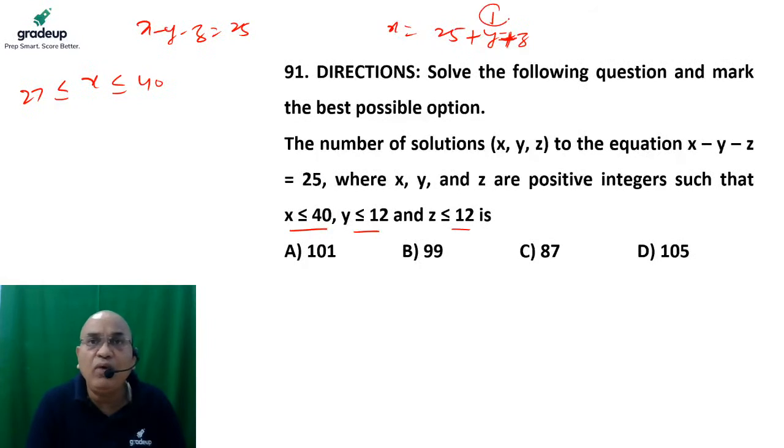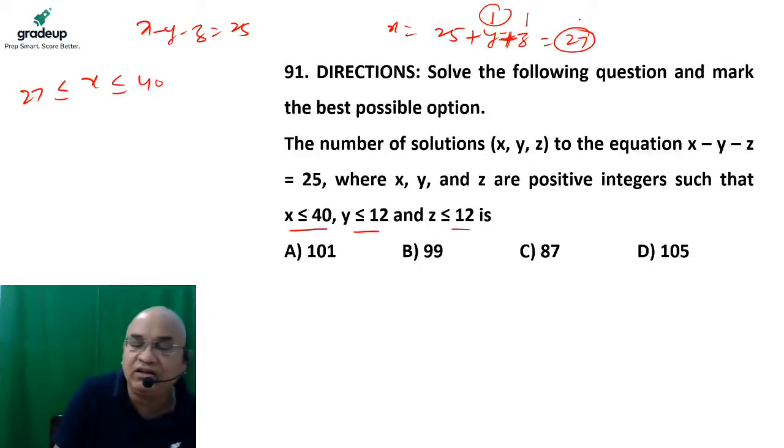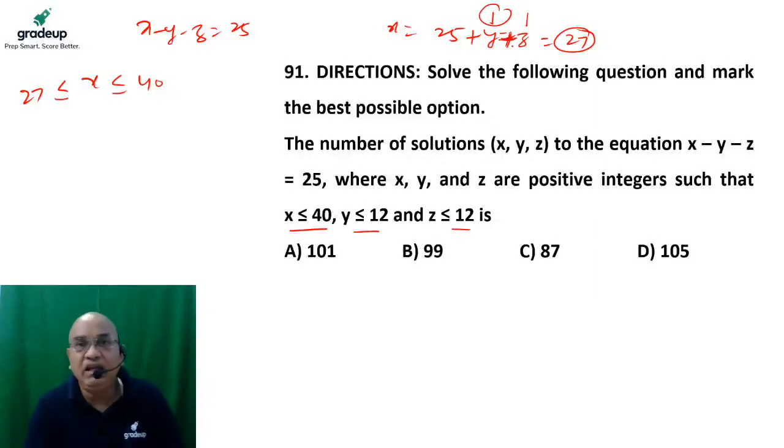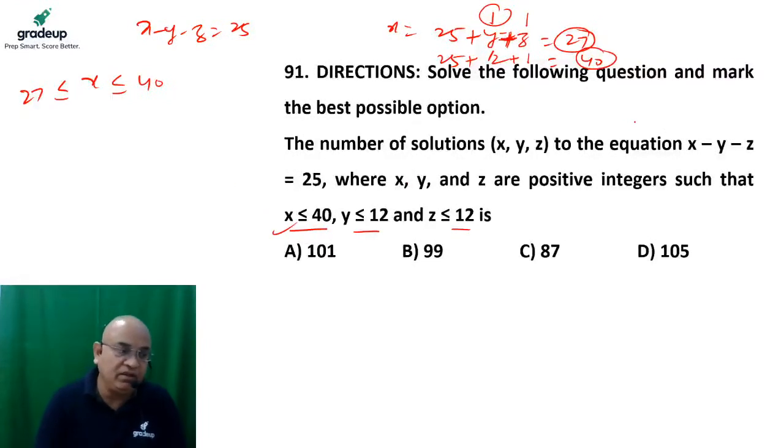If y holds 1 and z also holds 1, then the value of x can be 27 at least. If y holds the largest value, which is 12, and z holds at least 1, then the maximum value of x could be 40, and that is given in the question. x cannot be more than 40.